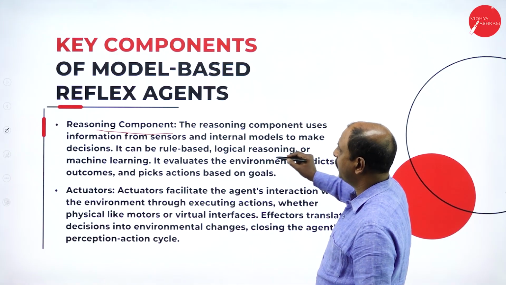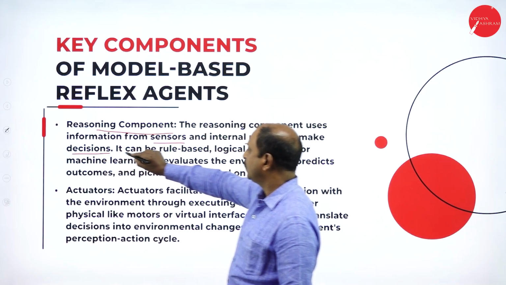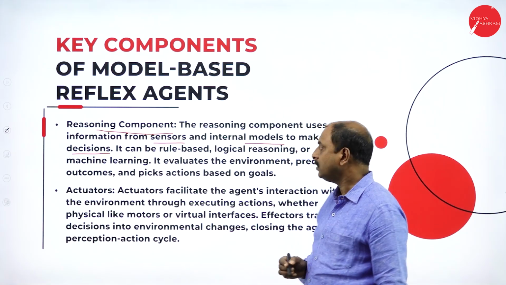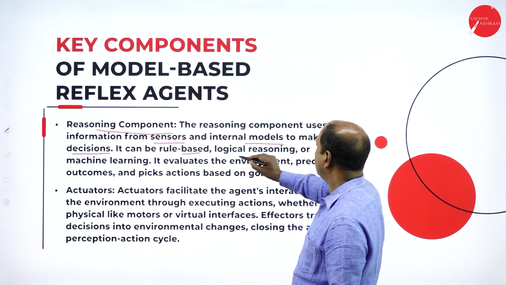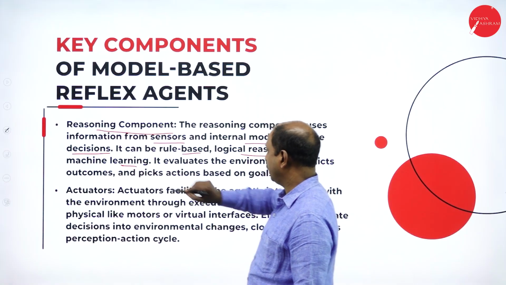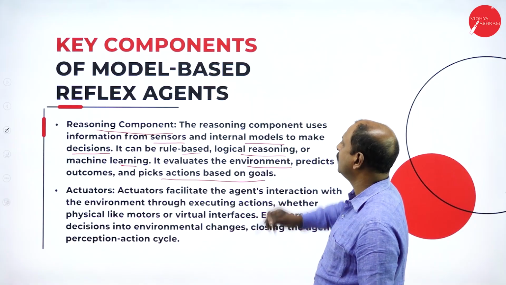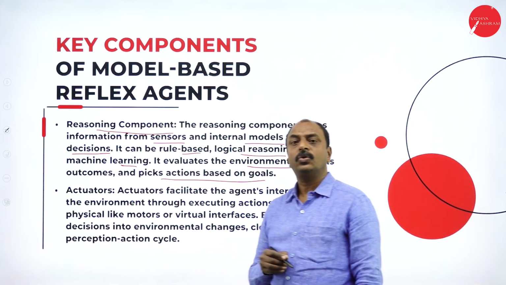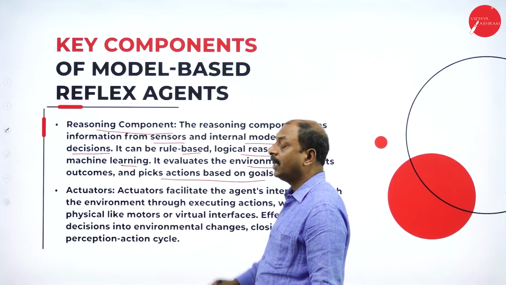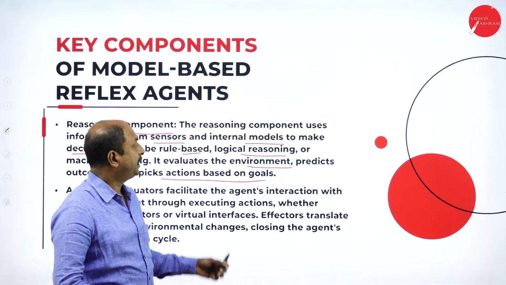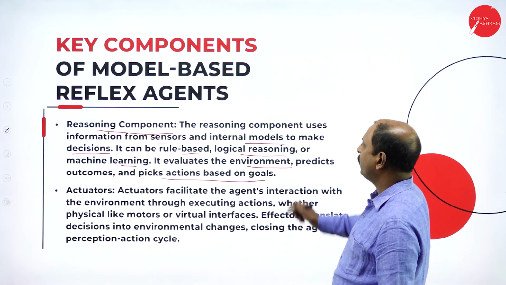Next one is the reasoning component. The reasoning component uses information from the sensors and internal models to make decisions. So the decision is taken based on the model as well as the input from the sensor. And this can be rule-based, logical reasoning, or machine learning. It evaluates the environment, predicts outcomes, and picks the action based on the goals. So it takes different types of decisions, maybe logical reasoning or rule-based reasoning or based on the models. So it takes action based on the input from the sensors as well as from the models.